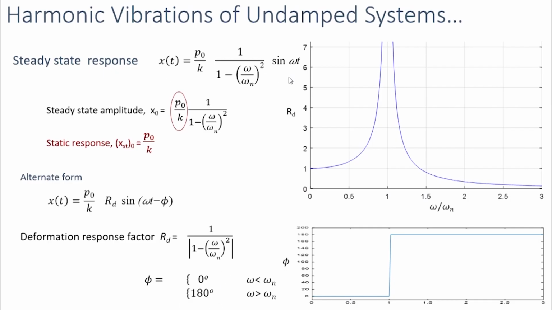So the steady state response can be alternatively represented in this form, where Rd is defined as a deformation response factor. So this deformation response factor is an indicator of how much the static response is amplified or reduced when the force is dynamic or harmonic in this case.